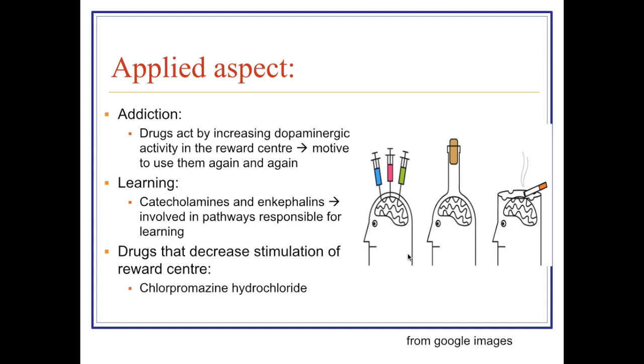Second, learning. Learning is also associated with increased release of catecholamines and enkephalins. These catecholamines and enkephalins are increased in our reward center when we are learning. Certain drugs decrease the stimulation of reward center, decrease dopamine release in the reward center. These are chlorpromazine hydrochloride, haloperidol. These drugs are used in certain psychological disorders.